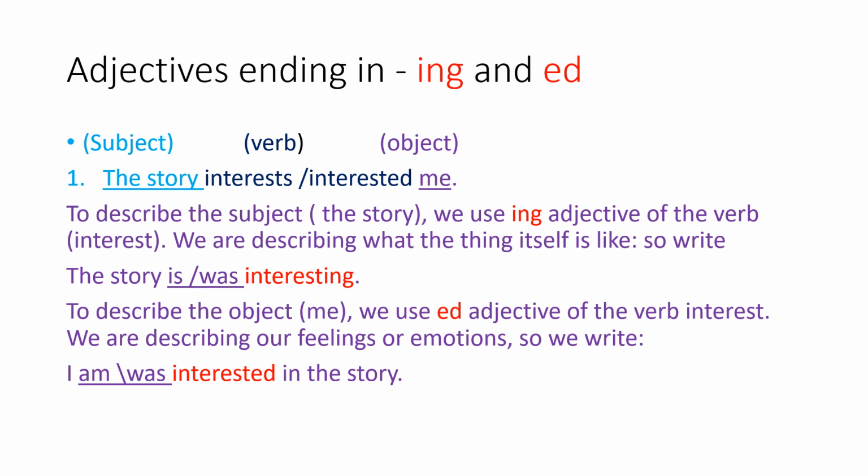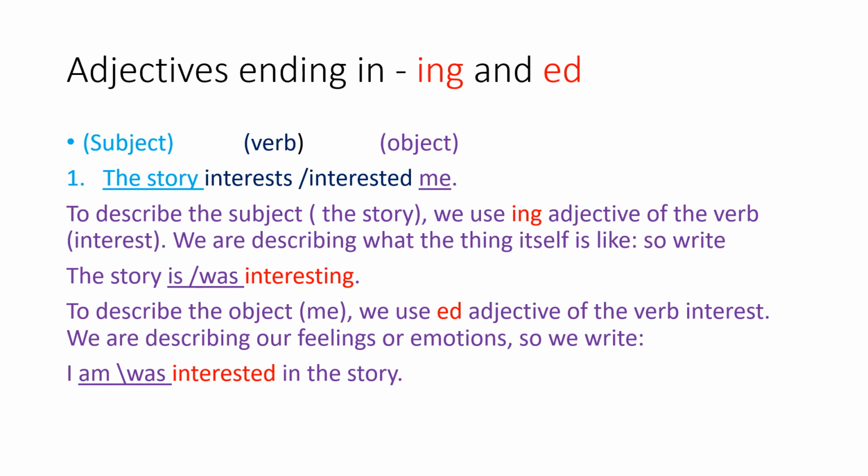So the story, the subject, and we use is or was depending on the verb here. If the verb is present, you are going to use is. If the verb is in the past, interested, we are going to use was. And it also depends on whether the subject is plural or singular. If it is plural, we say the stories interest or interested me. So here you are going to say the stories are or were interesting. So we are describing the subject here, what the thing itself is like.